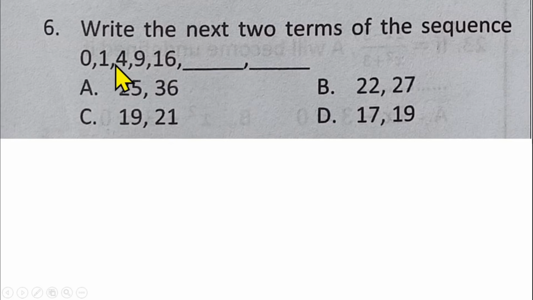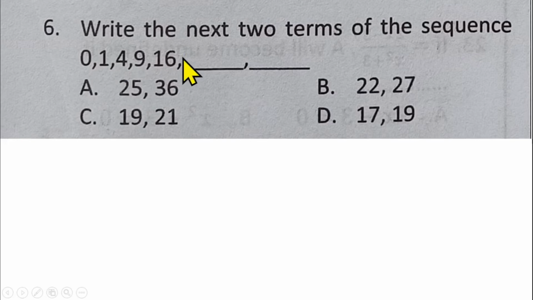And if you look at the sequence very well, we are having 0, 1, 4, 9, 16. If you look at it critically, the difference between 0 and 1 is 1. The difference between 4 and 1 is 3. The difference between 9 and 4 is 5. So we are having 1, 3, 5. The difference between 16 and 9 is 7. You can see that the difference between each of the two successive terms is an odd number. So 1, 3, 5, 7.